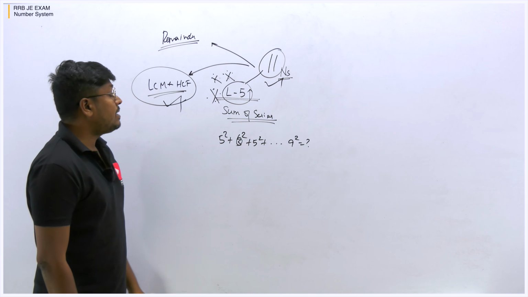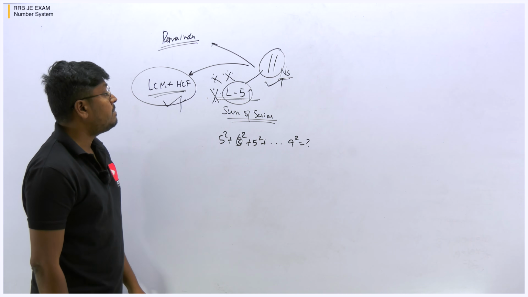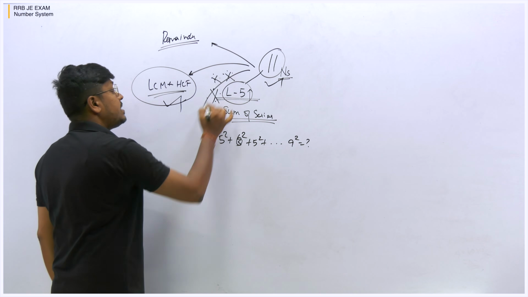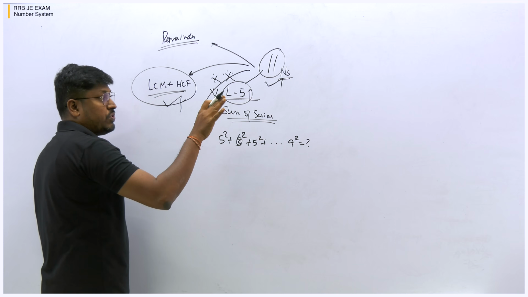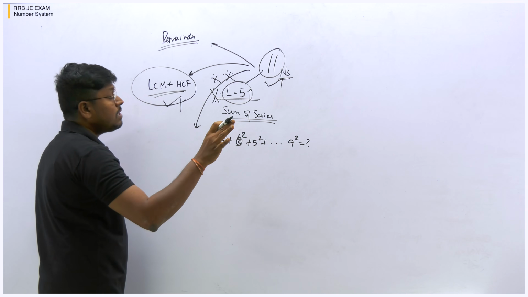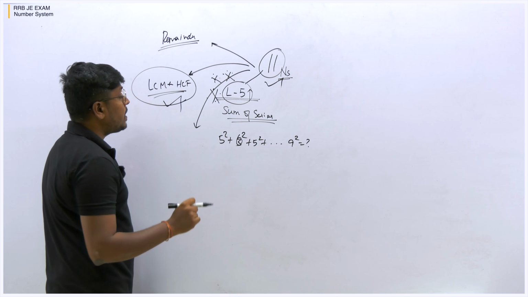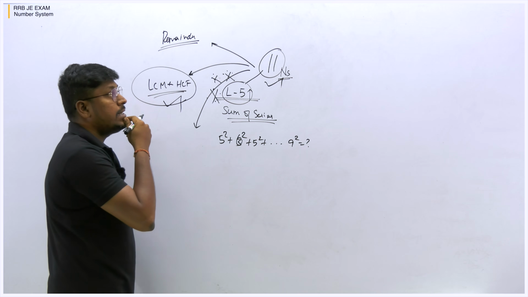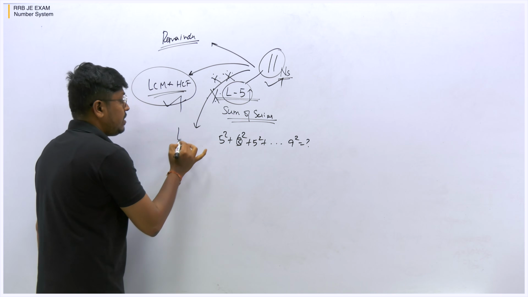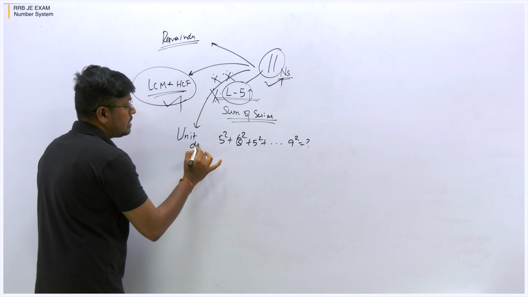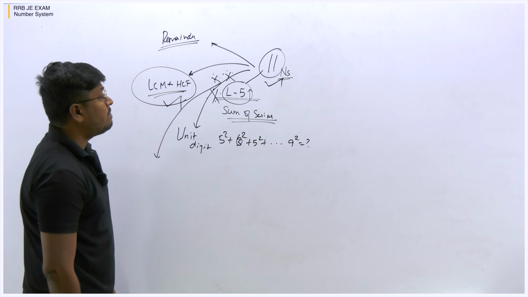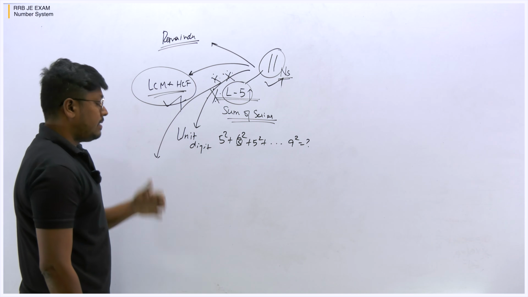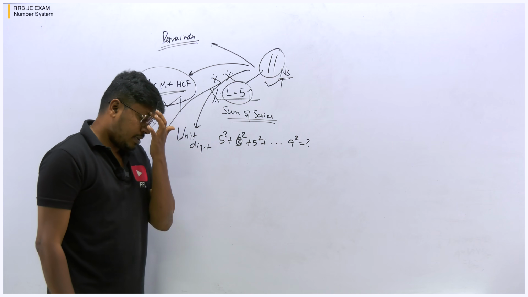Other than this, in the topic number system, some of the important areas, as I've told you, are remainder, quotient, those model questions, and then questions based on unit digit. Unit digit is most important. And other than unit digit in the topic number system, there is one more concept, right?